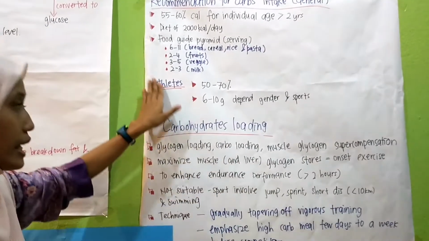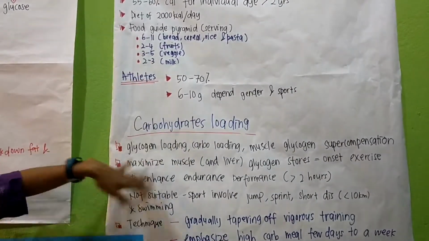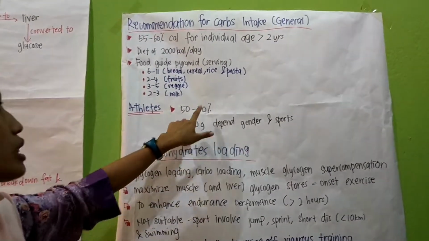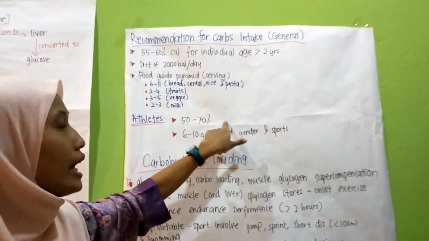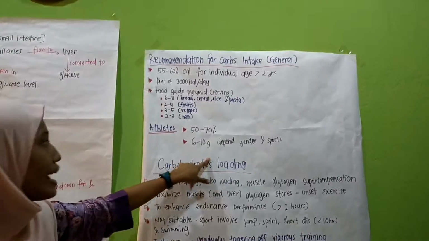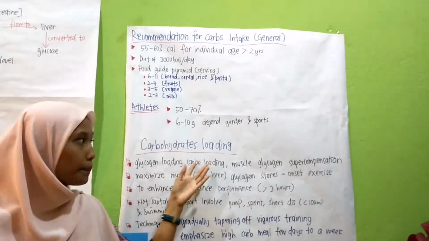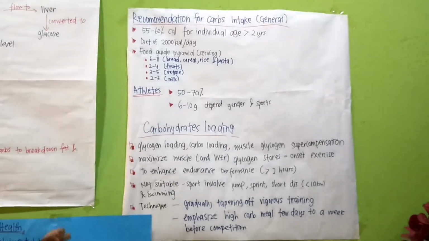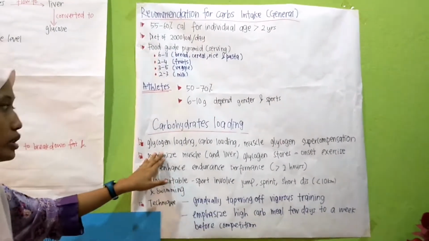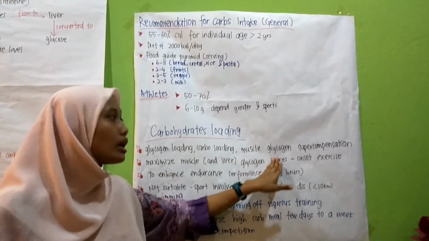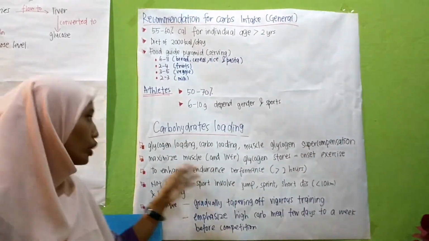So for athletes, it is different, because they need 50 to 70% of total energy, and 6 to 10 grams depending on gender and type of sport. Okay, carbohydrate loading, also known as glycogen loading, carb loading, or muscle glycogen supercompensation.